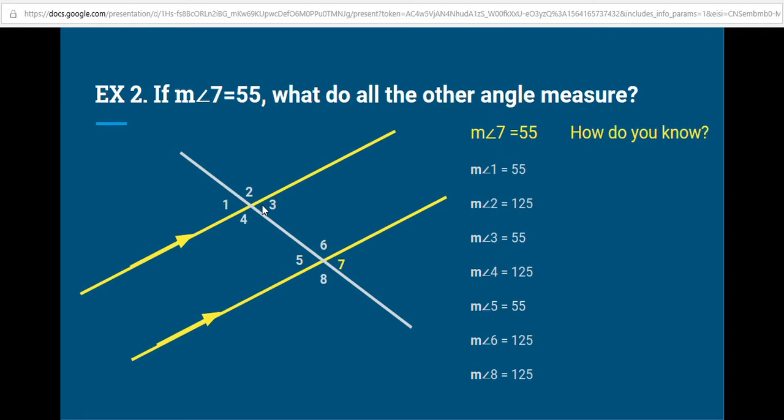So how do we know this? So if those are all the measures, how do we know which angles are which? How do we know which angles are congruent? How do we know which angles are supplementary? So take a moment, and I want you to fill in this column over here. How do we know the measure of each angle?